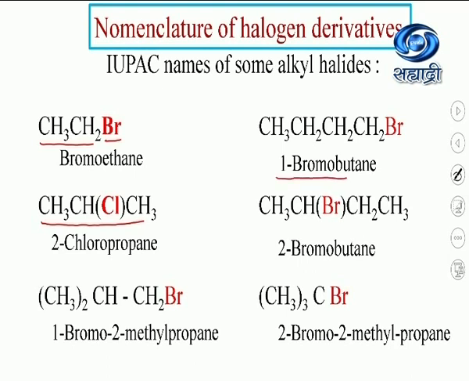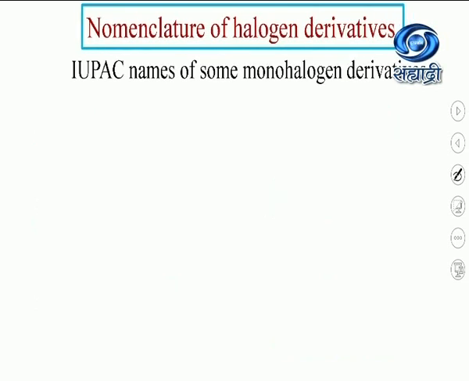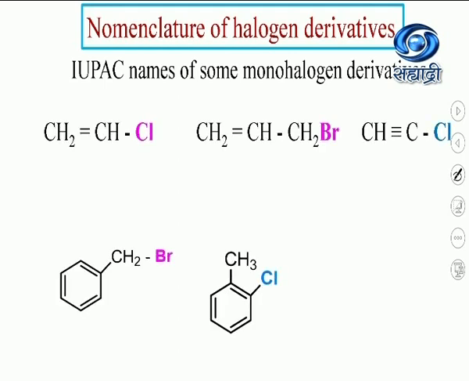Next is 1-bromobutane. In the next case, bromine is attached to the second carbon atom, so it becomes 2-bromobutane. In the next case, that is tertiary butyl bromide, bromine is attached to the central carbon, so it is 2-bromo-2-methylpropane.